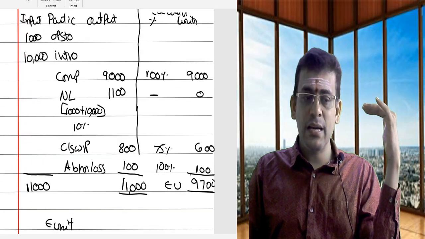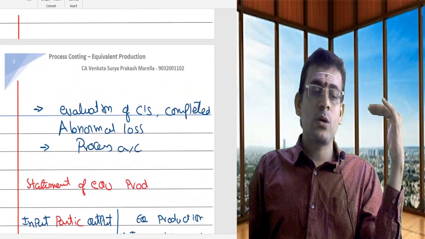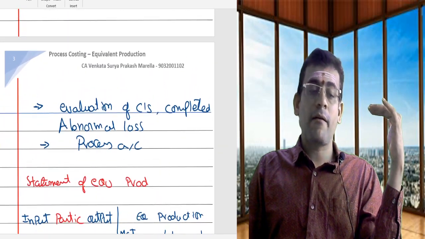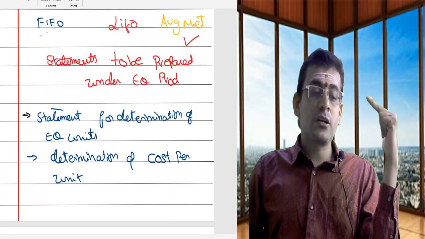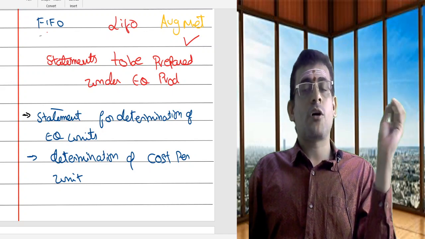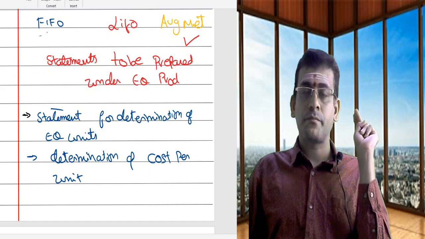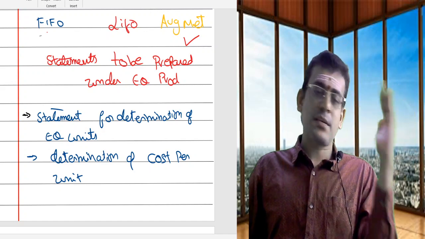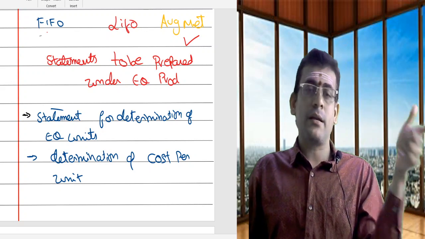Now we have clearly understood how to prepare the equivalent production statement under FIFO and under the average price method. Now in the next class, we'll get into the other aspect, determination of cost per unit. How do I determine the cost per unit under FIFO method and under average price method? For the same problem, we'll discuss how we determine the cost per unit.